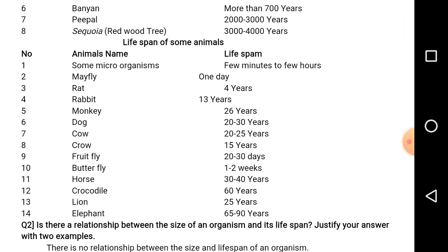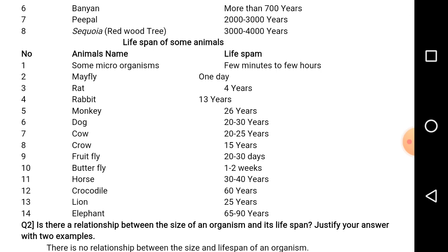Coming to the lifespan of animals, some microorganisms survive only for a few minutes to a few hours. Mayfly, which you see in the rainy season in the evening time when you switch on the light of your house, the flies come under the lights. They are commonly called mayflies. They survive for only 1 day or 24 hours. In the morning they will come, in the night they will die. Hence in the morning, if you see outside, they are all dead.